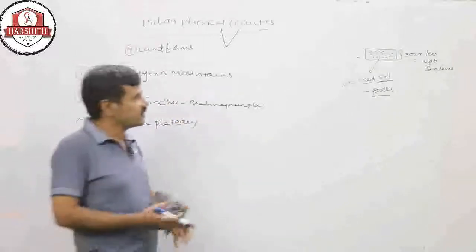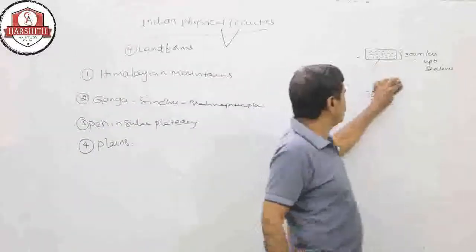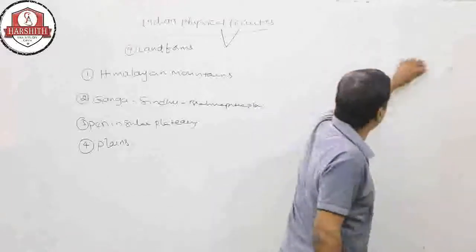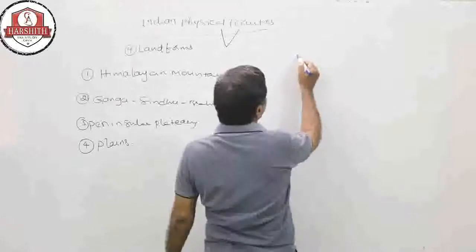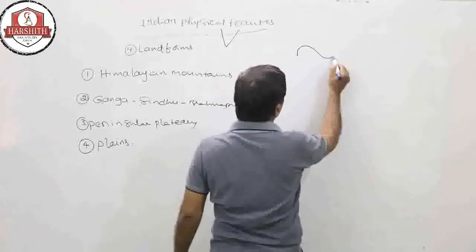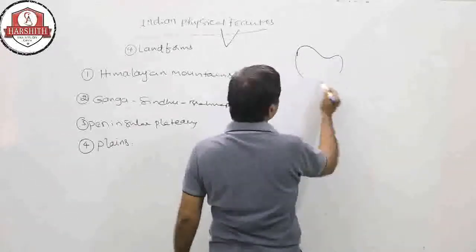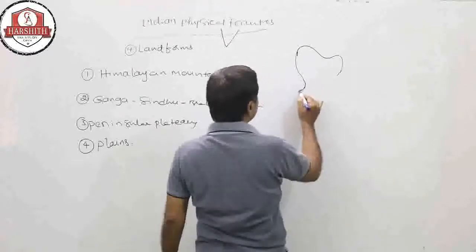So this is the structure of the Indian map. On the Indian map you can see this. This is India.